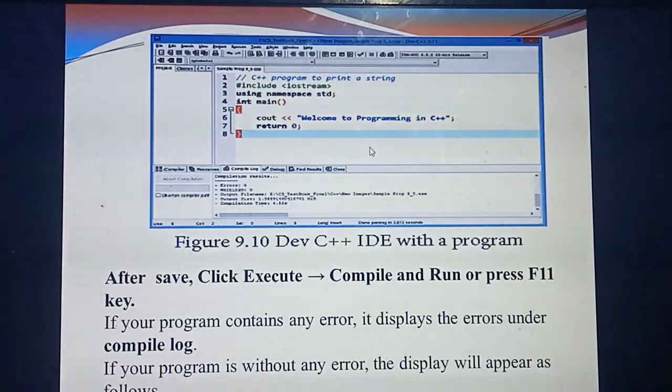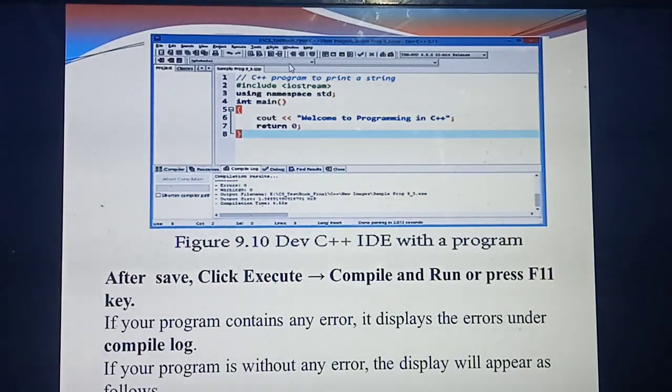Listen, this is the Dev C++ screen. Here only a file menu is there. To create a new file: file, new source file. Then this screen will appear. Here you need to type the program. The same way you are going to type the program for your lab also. After typing the program, save it from the file, save menu. After saving the file, you need to compile and execute the program.